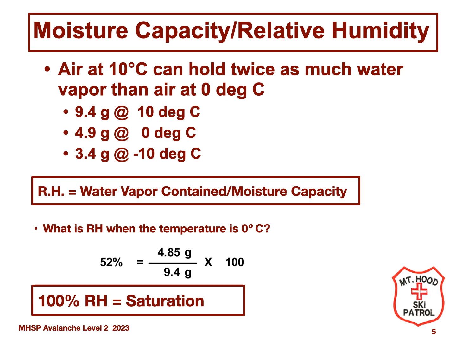If the air is reheated to 10 degrees centigrade, the remaining water vapor is 4.9 grams compared to the moisture capacity of 9.4 grams. The relative humidity is now 52%. So air that was saturated is now considerably drier due to the cooling and reheating effect. This is exactly what happens when air rises on one side of a mountain and descends on the other side.